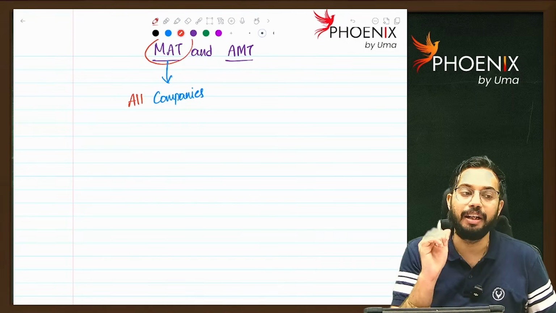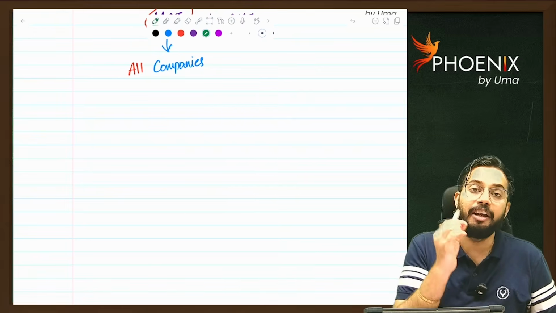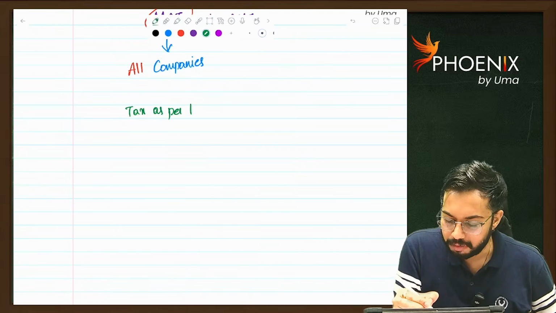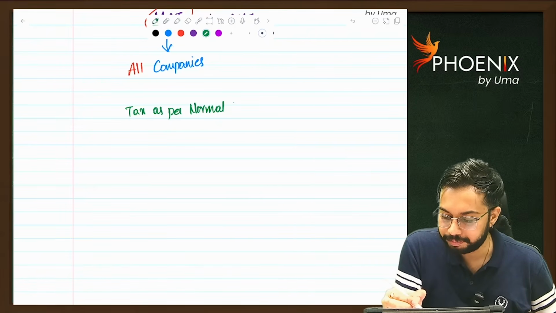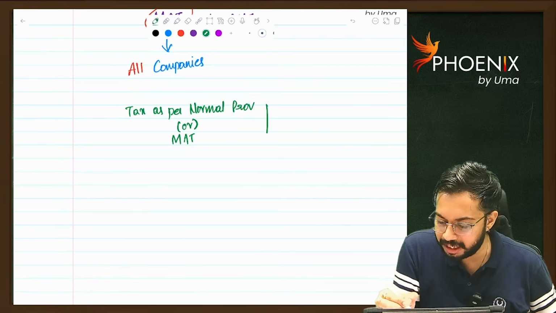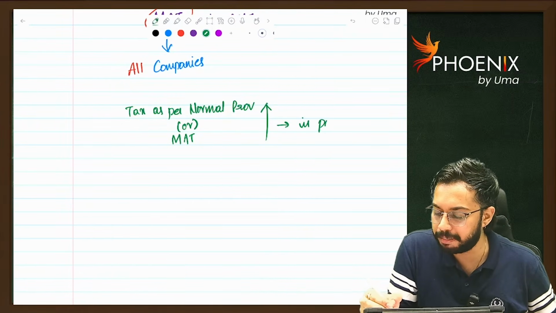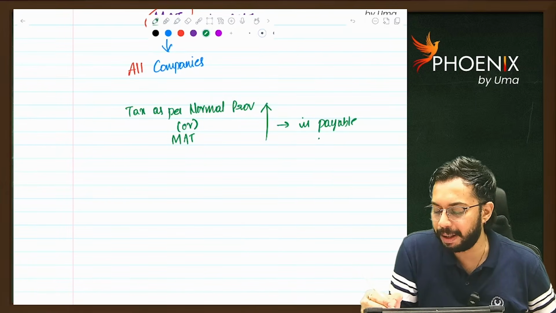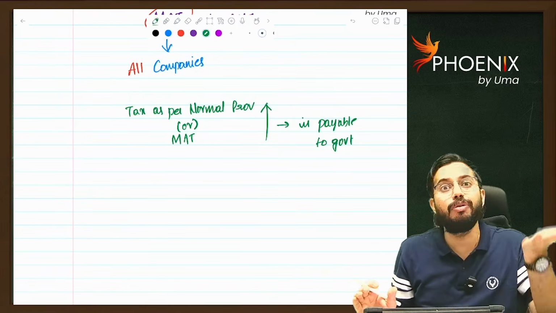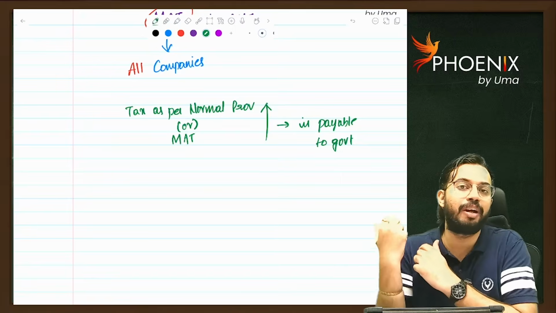Are you able to understand? Now, sir, what if MAT provisions are applicable? Then tax as per normal provisions or MAT, whichever is higher, is required to be paid to the government. What happened? Many companies, as per accounts, are showing huge profits, but as per income tax, they are showing very low profits and paying lower taxes.